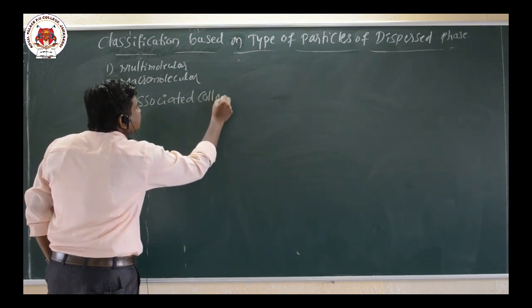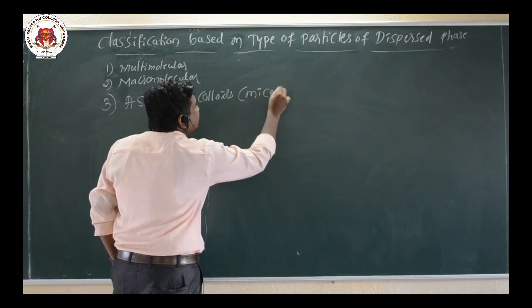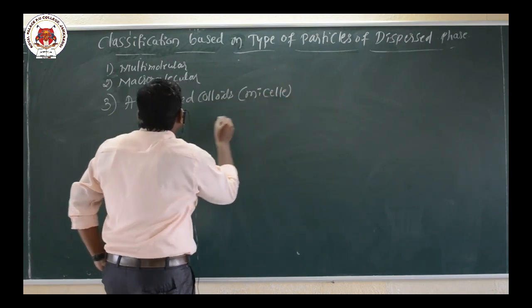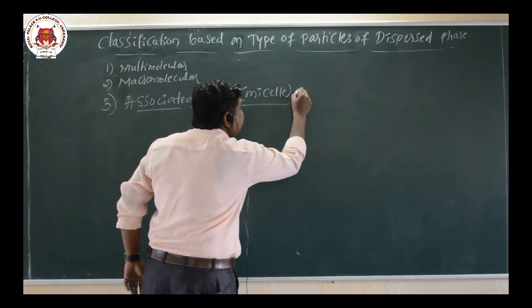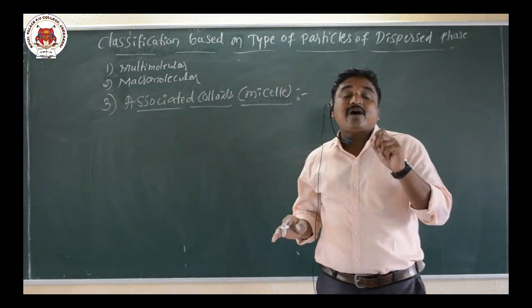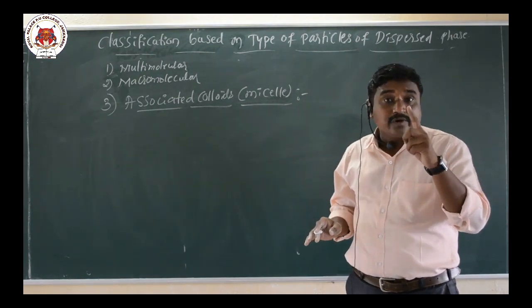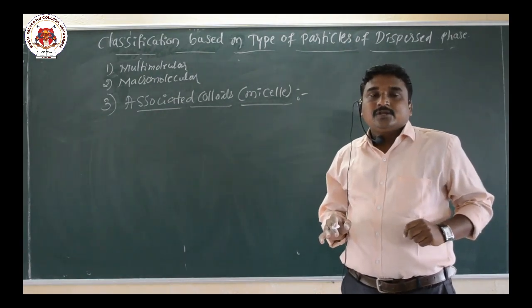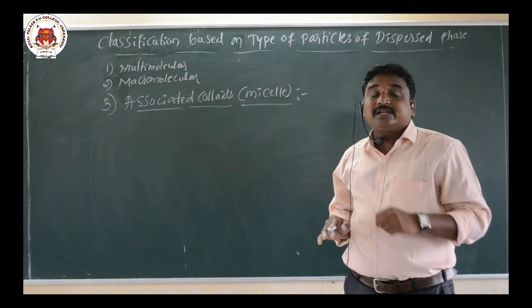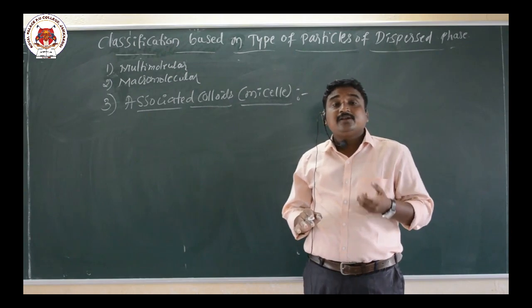These are also called micelles. So associated colloids means some substances which behave as normal strong electrolytes at lower concentration, but at higher concentration they exhibit the behavior of a colloidal solution.